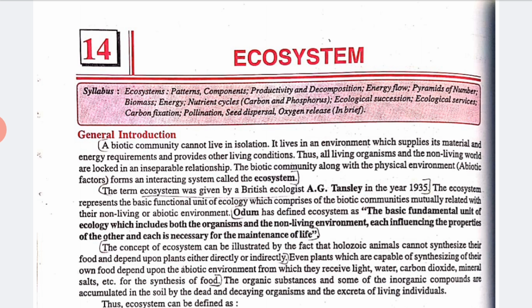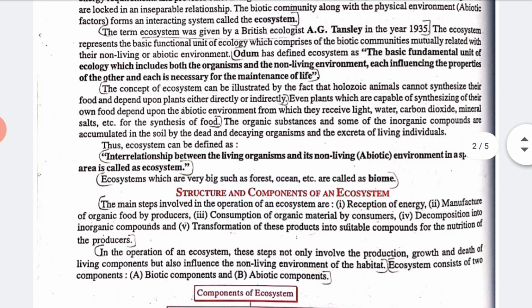Clear? Now we can also define ecosystem as the interrelationship between the living organisms and their non-living, that is abiotic, environment in a specific area. That is called an ecosystem. And ecosystems which are very big, such as forest ecosystems, oceans, etc., are called biomes.